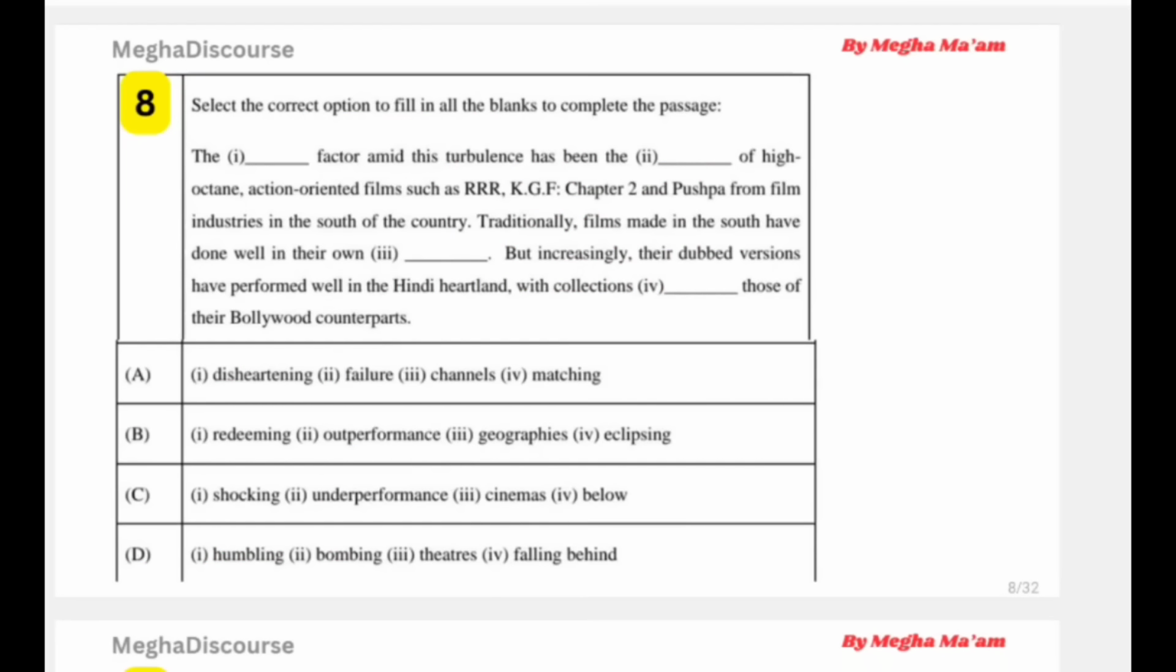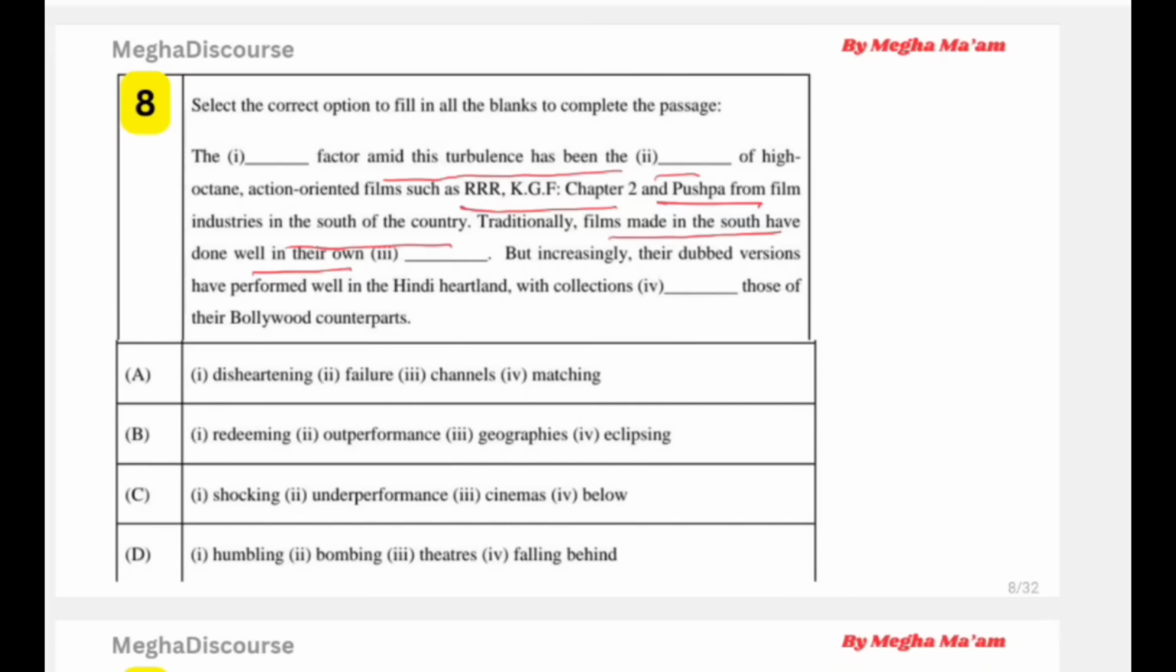Okay, now the next we have the factor, the dash, there is a fill in the blank. The factor amid this turbulence has been dash of the high octane action oriented films such as Triple R, KGF. These are the films, as you know, blockbuster movies. Okay, Pushpa, from film industries in the south of country. Traditionally, films made in the south have done well in their own.